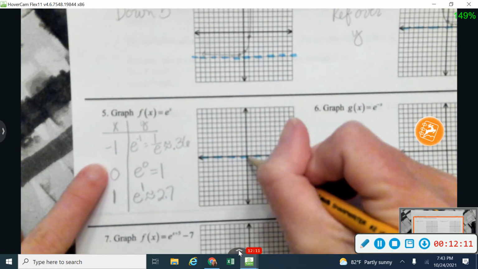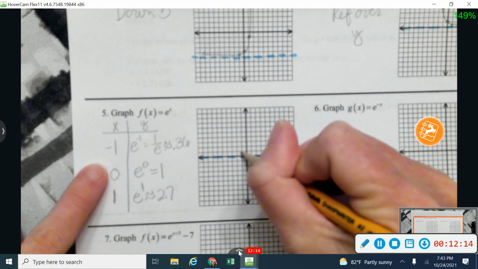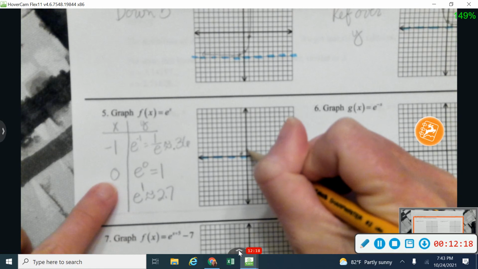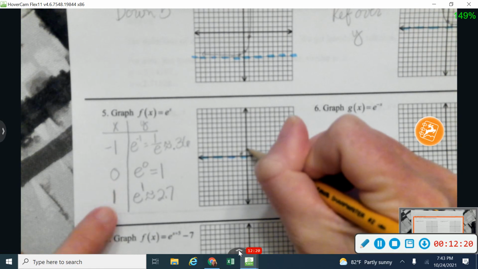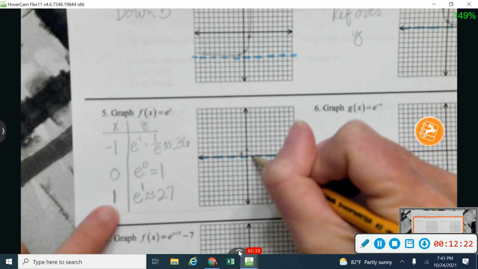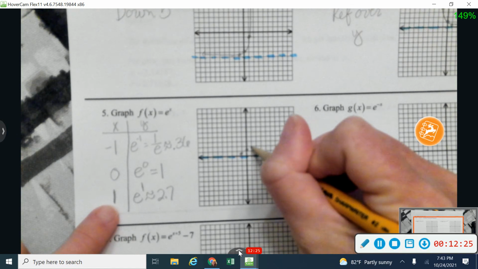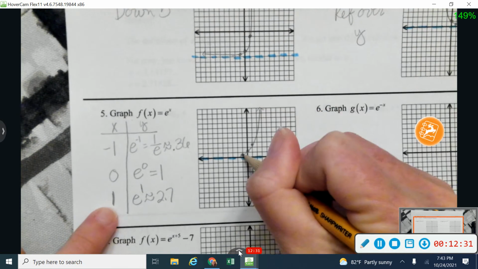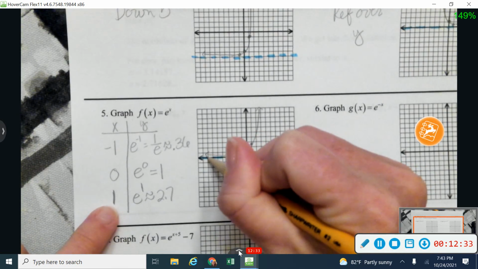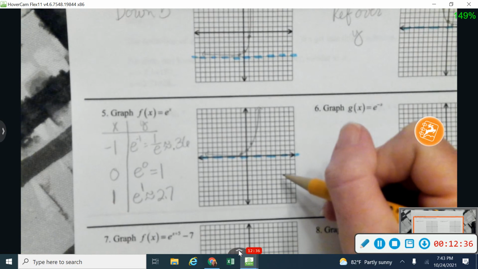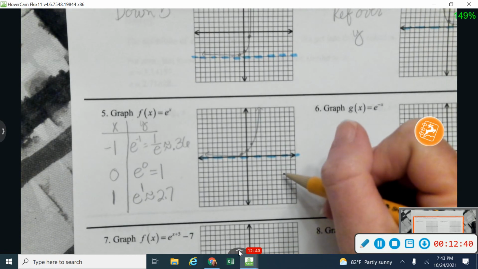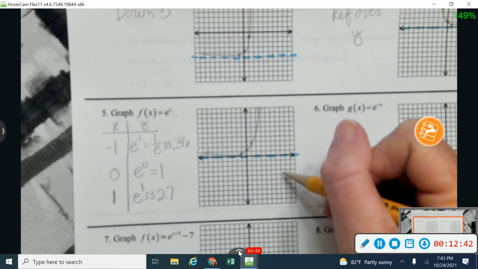All right, so let me go to -1, and 0.36 is right here. And 0 is going to give me 0, 1, just like it did with my base of 4 up there. And then 1 gives me 1, 2.7, which puts me right there. And that's what my e graph looks like. Again, it looks a lot like my graph of 4 to the x, except that this time we're working with that number e, which is like 2.7.